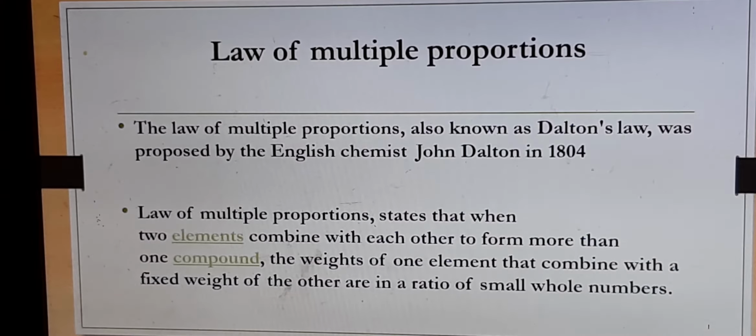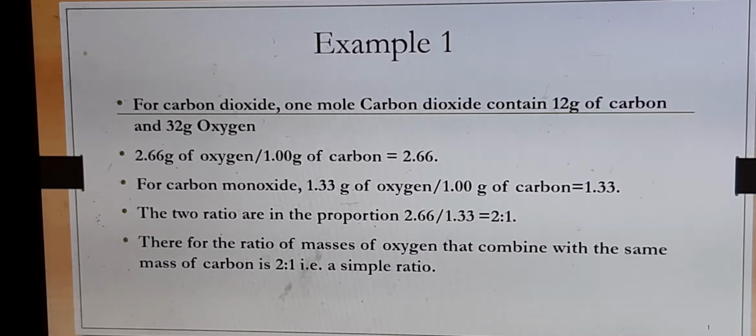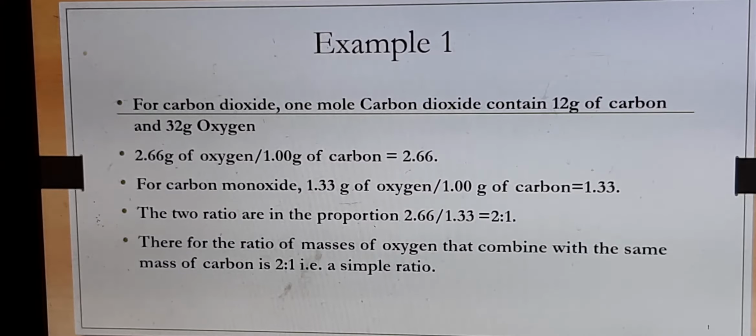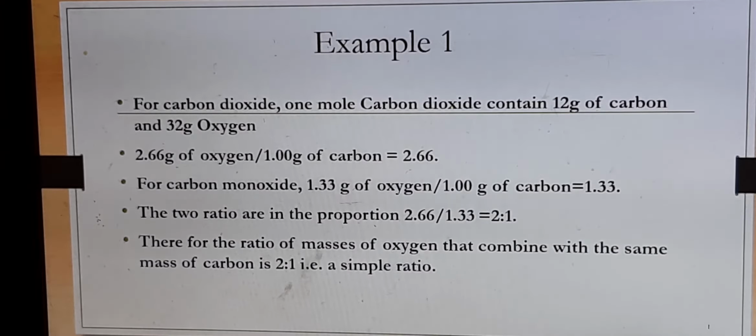So we will see an example, for example carbon dioxide, that is formed by the combination of carbon and oxygen. Is there any other compound which is formed by carbon and oxygen? Yes, we have carbon monoxide also. So carbon dioxide and carbon monoxide are two compounds formed by the same elements, but they form different compounds, CO and CO2. So we have to see what is the ratio of the mass of oxygen which combines with a fixed mass of carbon. So carbon we have to fix.